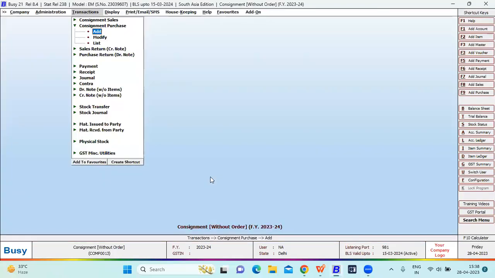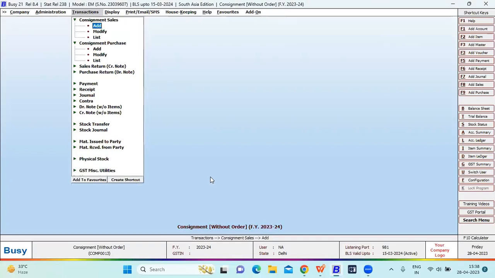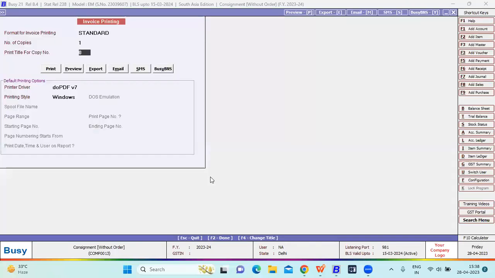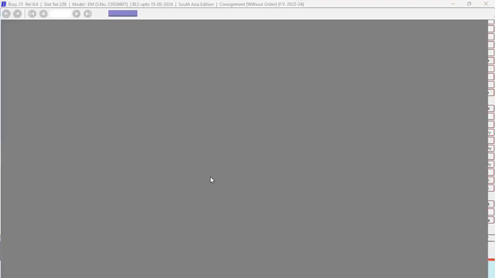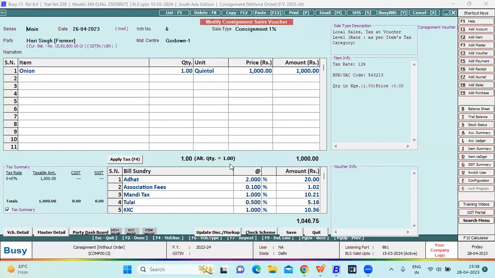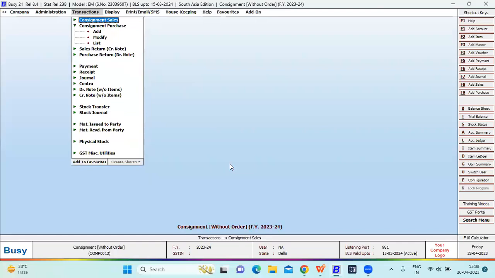After doing the configuration of your purchase voucher and saving the sale voucher, you can see the preview of your sale voucher. This is the preview of your sale voucher. This is the item. These all are the bills that have been charged in your sales voucher. After previewing the sales invoice, what do we have to do?